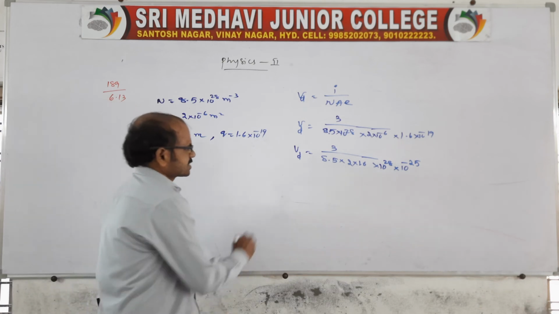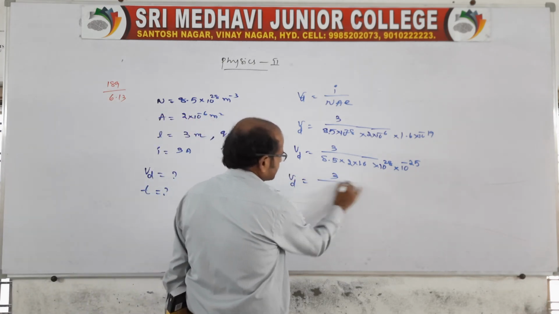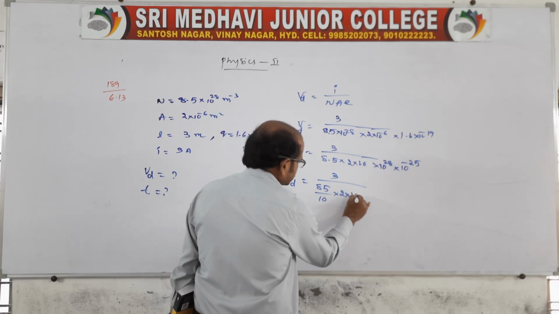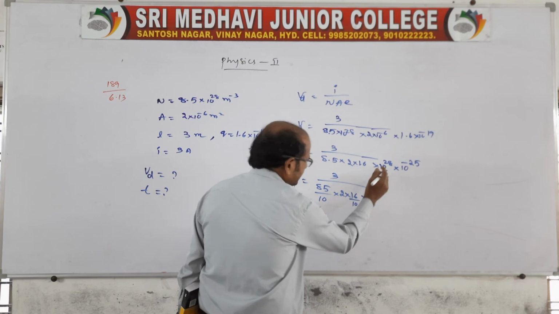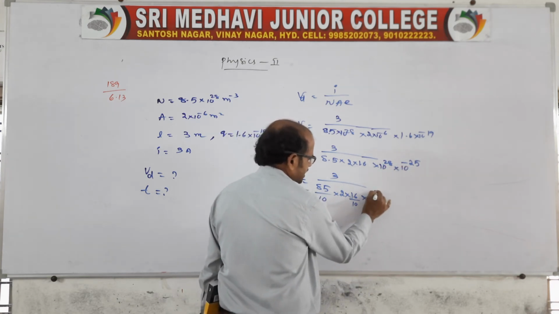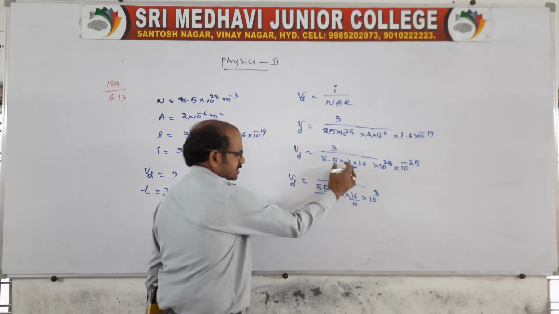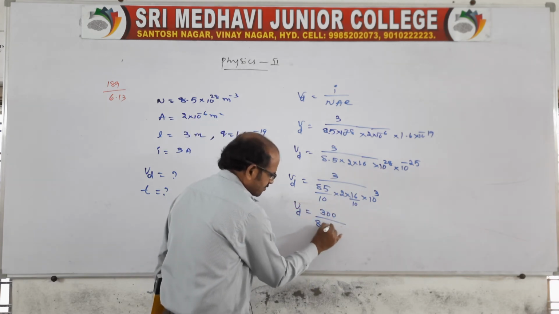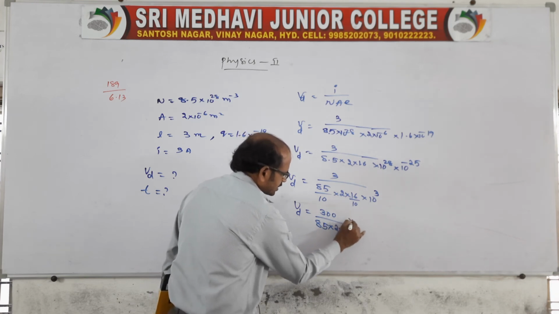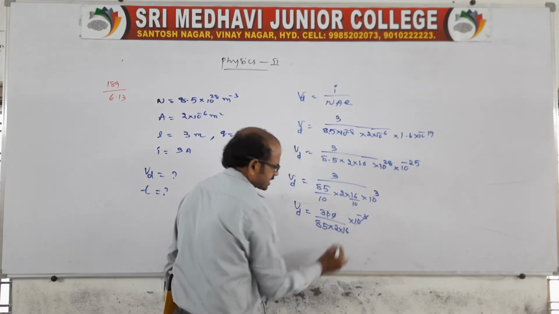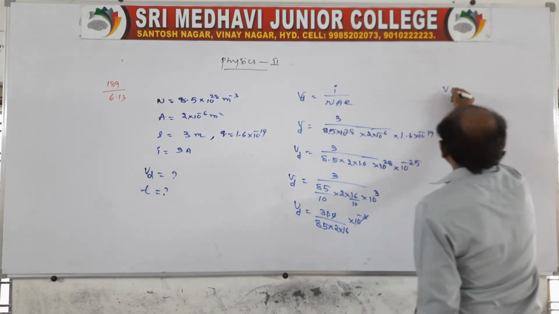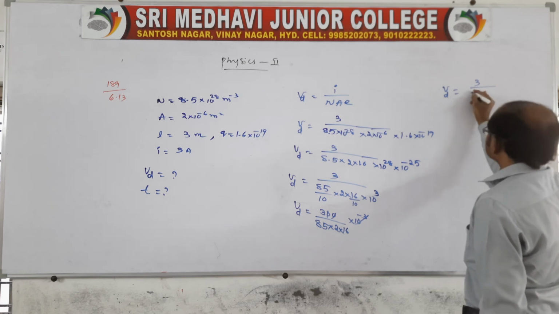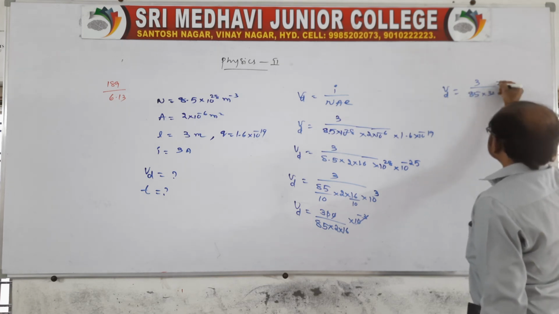Then we get 300 divided by 85 into 2 into 16 into 10 power minus 3; two zeros cancel. Approximately it is 3 by 85 into 32 into 10 power minus 1.